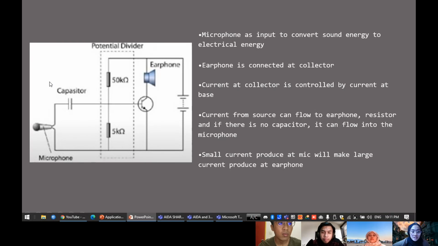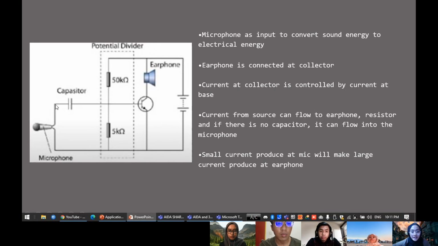When the capacitor is put here, the function of the capacitor, other than storing electrical energy, is to block the flow of DC current and allow the flow of alternating current. Because in this application, we don't want the current from the voltage source to control the overall current. We want the microphone to control the current itself. So when the current from the microphone flows towards the base and then goes to the collector, eventually the earphone will convert the electrical energy to sound energy.